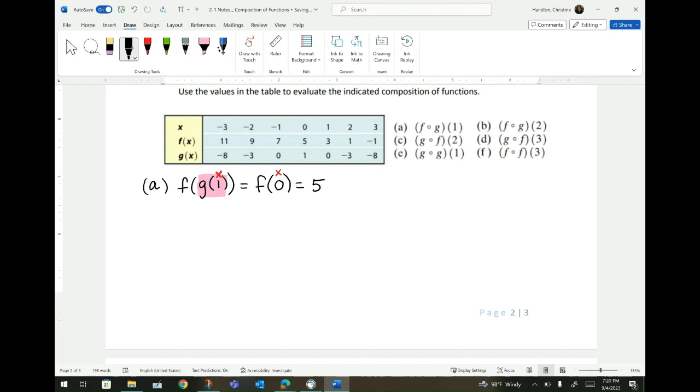Let's try it again. I'm going to do A, B, and C, and you're going to do D, E, and F. F composition of g of 2, so I'm going to rewrite it.